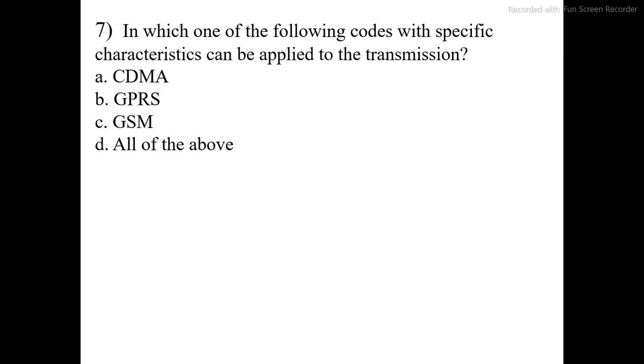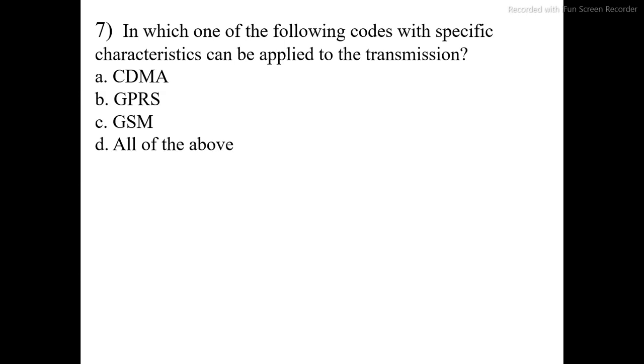A mobile station only communicates with one base station in a dash dash. Option A low handoff, option B soft handoff, option C hard handoff, option D backup. The correct option is C, hard handoff. A mobile station only communicates with one base station in a hard handoff. C option is correct. Next question.